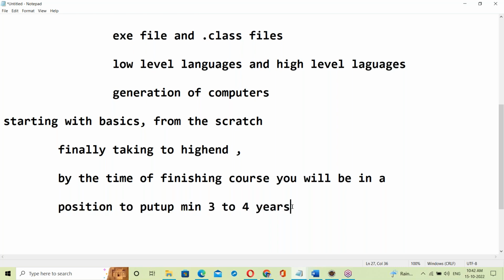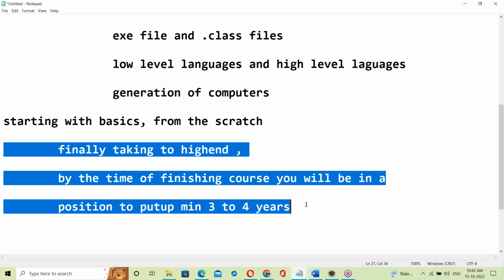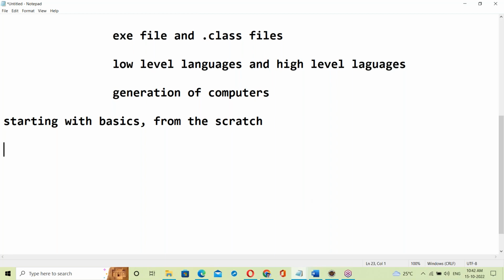Let us see. Starting from scratch, from very basics. This may not be expected from you, but I'm starting from very basics. Yes, computer, where?